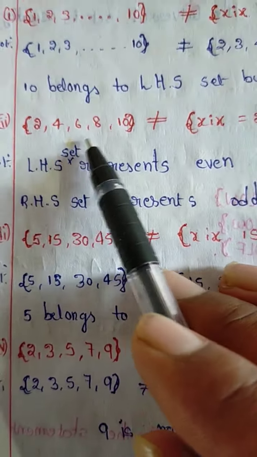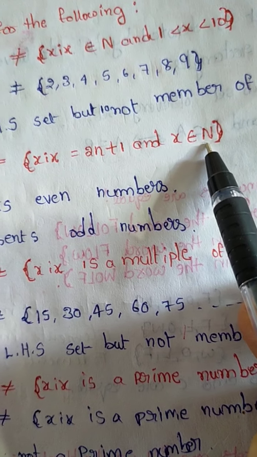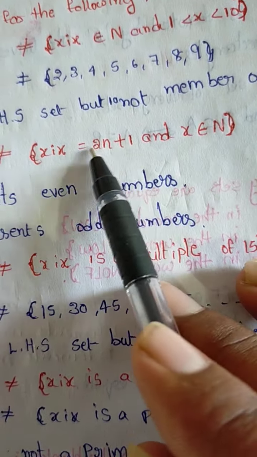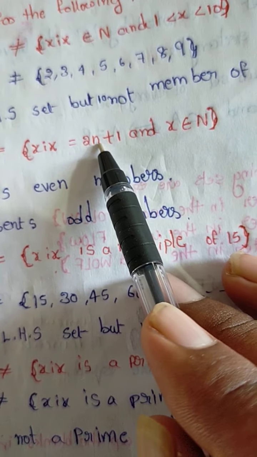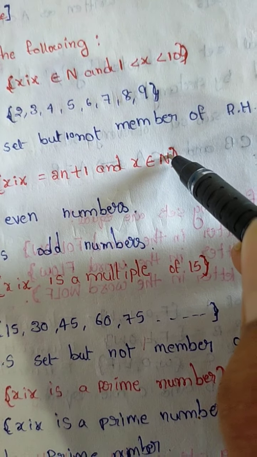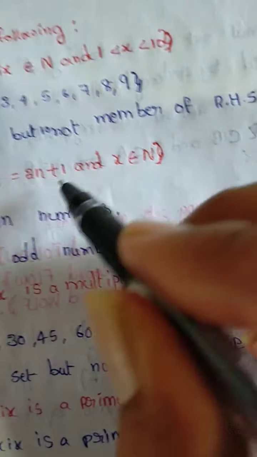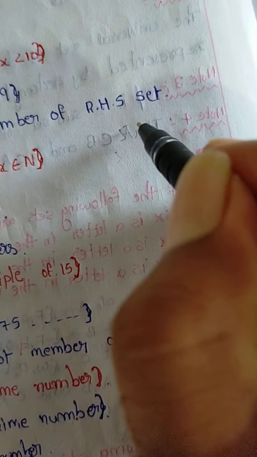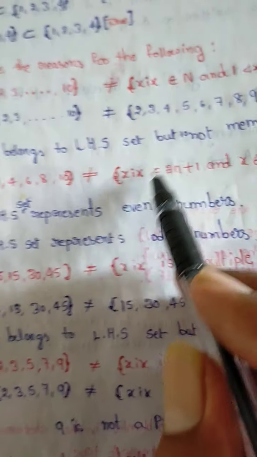By reason, why? The LHS set represents even numbers: 2, 4, 6. The RHS is 2n plus 1, where x belongs to N. N means natural numbers. Substitute n by 1, natural numbers. First, n is 1: 2 into 1, 2 plus 1, 3. Next, x belongs to natural numbers, n is 2: 2 into 2 is 4, plus 1, 5. Next, n is 3: 2 into 3 is 6, plus 1, 7. So 3, 5, 7, 9. Here 2, 4 are even numbers, here odd numbers.